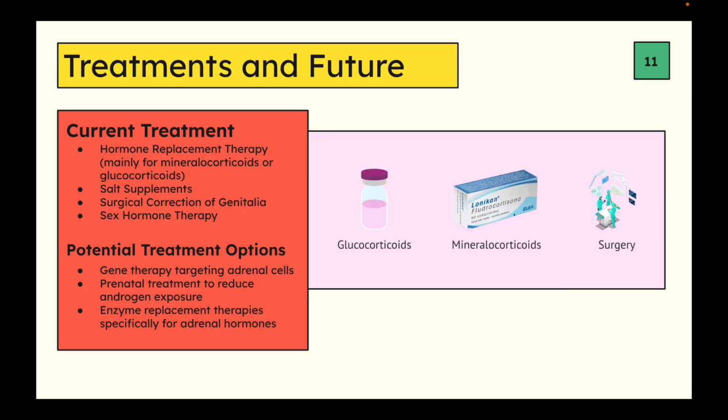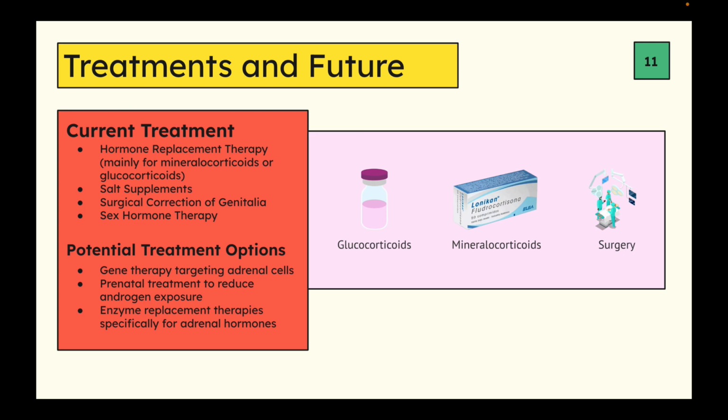Some current treatments that are already available for CAH are hormone replacements through mineralocorticoids or glucocorticoids, and they also have sex hormone therapy, so that's giving estrogen through, like, birth control pills. Some salt supplements can also be given to replace the sodium that people are losing in their body, so that could be like giving electrolytes. And then for females who have ambiguous genitalia, they can go through surgical correction.